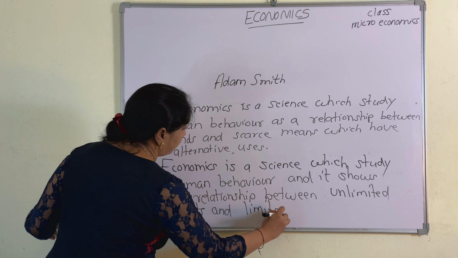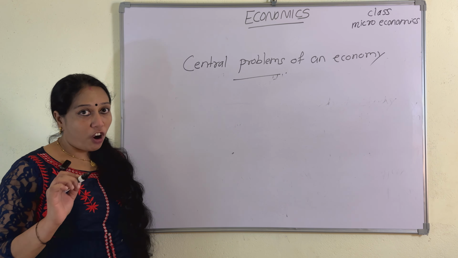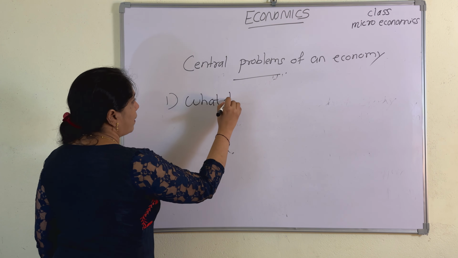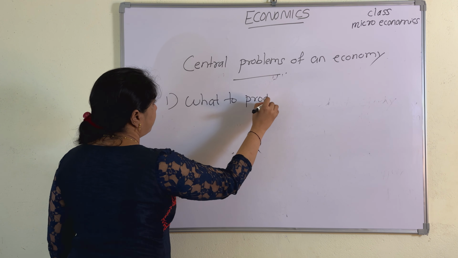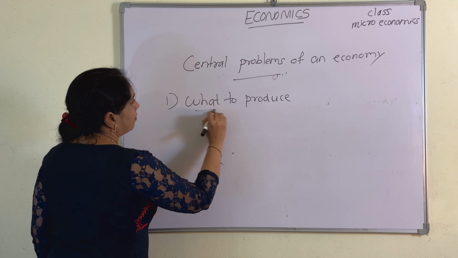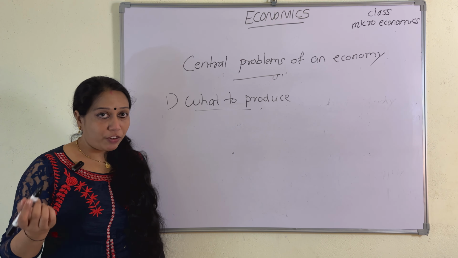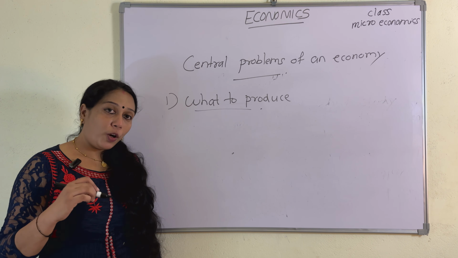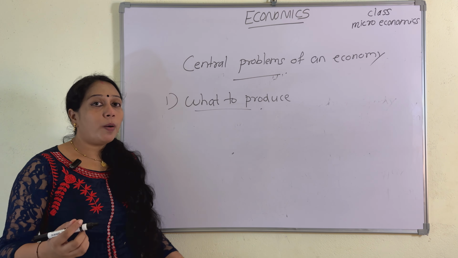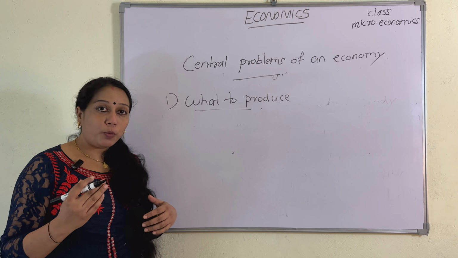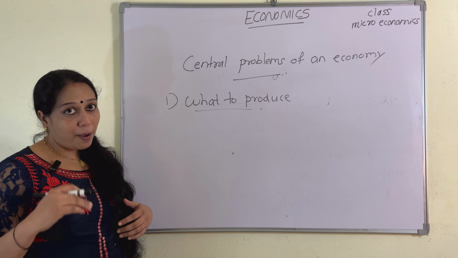They are what to produce, how to produce, and for whom to produce. So the first one is what to produce. What to produce means what goods are to be produced, whether to produce consumer goods or capital goods. Based on the available resources, the economy has to make a choice.